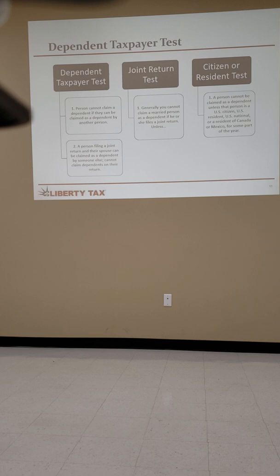If your parents, say they're older, claim you as a married couple, you guys cannot then go claim other people if you're claimed as a dependent. And that's kind of a crazy situation, but believe it or not, we do see it. Let's see, joint return: you cannot claim a married person if he or she files a joint return. That's kind of reiterating what I just said. Citizen or resident test: cannot be claimed as a dependent unless that person is a U.S. citizen, U.S. resident, U.S. national, or a resident of Canada or Mexico for some part of the year.